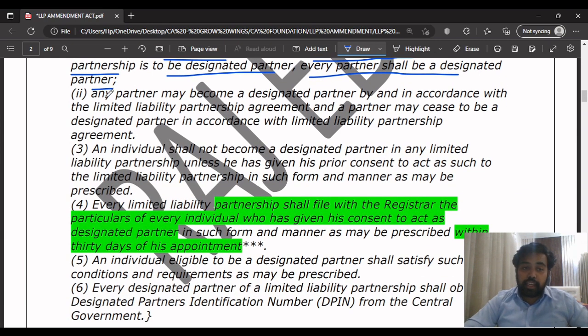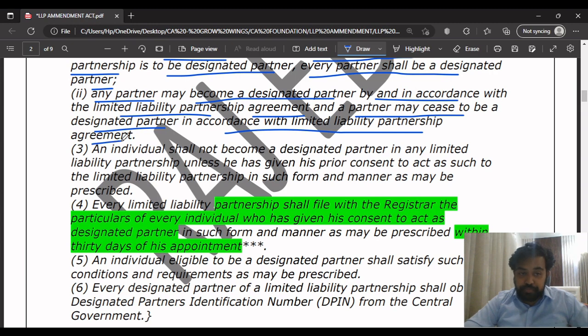Next, the point they are telling is, any partner may become a designated partner in accordance with the LLP agreement, and a partner may cease to be a designated partner in accordance with the LLP agreement. It means any partner may become a designated partner if it is written in the LLP agreement, and a partner can also cease to be a designated partner if it is written in the LLP agreement. If the LLP agreement says a partner will cease to be a designated partner from this time period onwards, he will not be considered a designated partner from that period on.